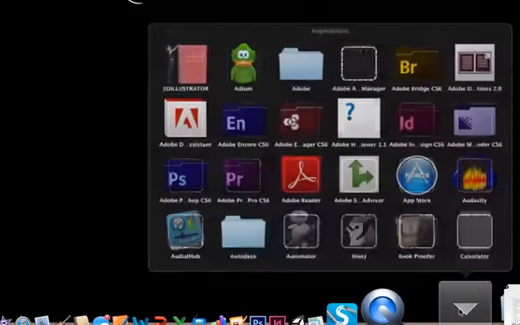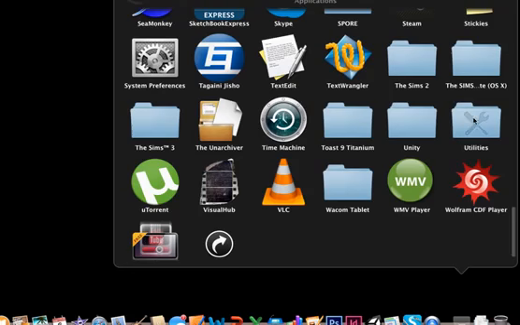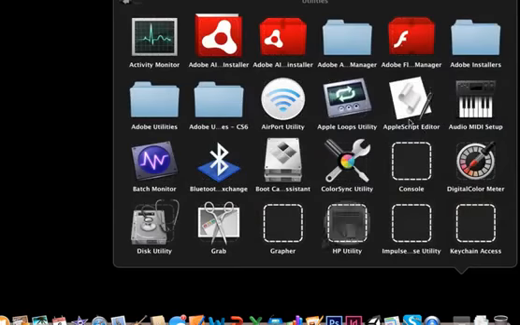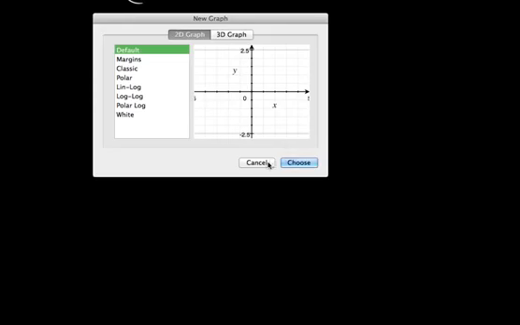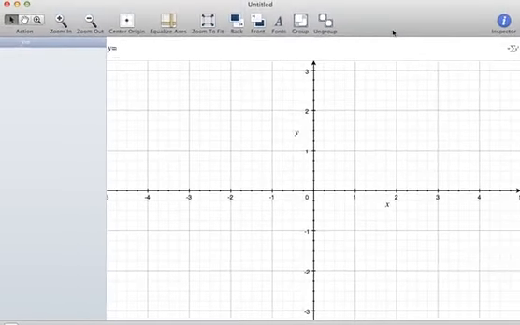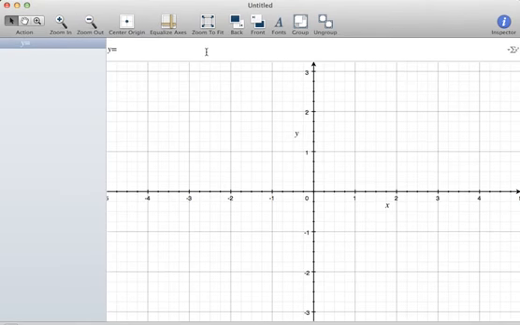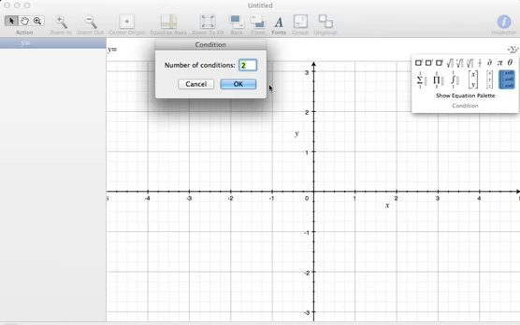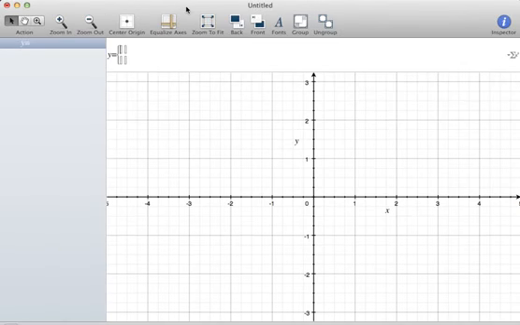Now I'm going to open up the Grapher program in Utilities, which comes standard with all Macs. I have a Mac, so we're going to open it up and fit it to your viewing screen. If you go here to piecewise, 2 conditions, and what did we say this was?